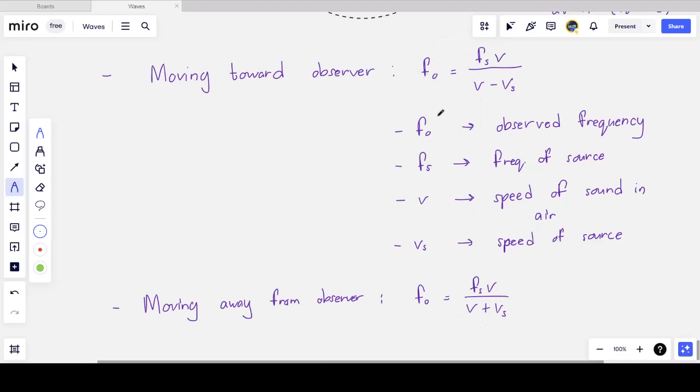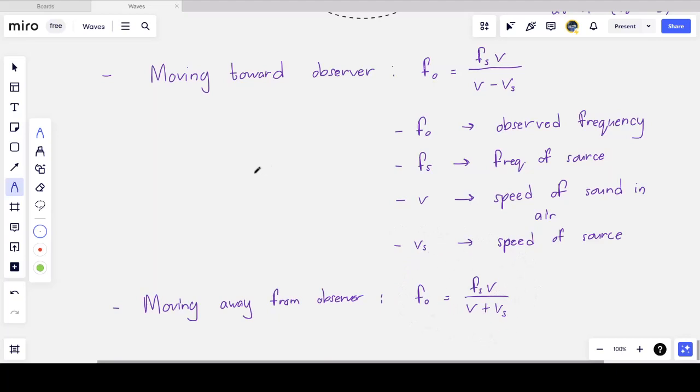So if the source is moving toward the observer, I have a minus sign in the denominator to make the observed frequency higher, since the ambulance is moving towards me. When the ambulance is moving away from me, I add a plus sign in the denominator so as to ensure that the observed frequency is lower.